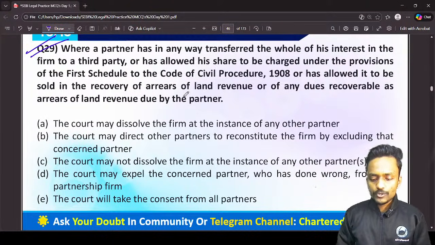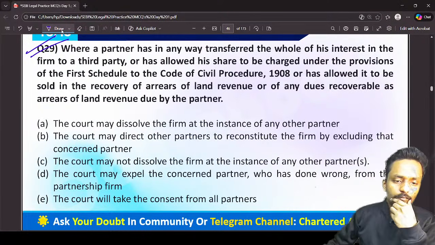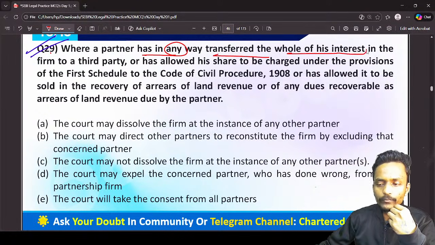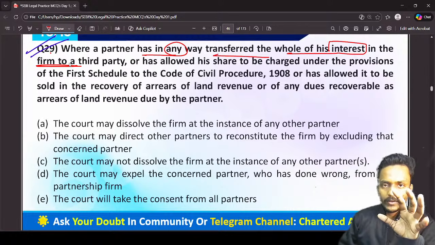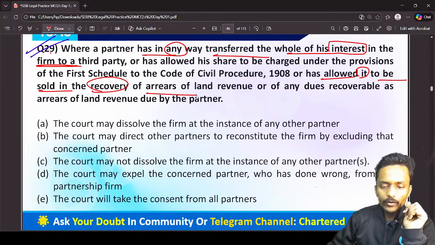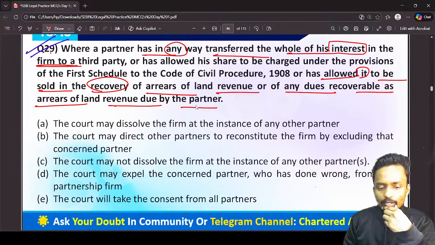Now I am moving forward to question number 29. Kindly read this question and let me know what the correct answer is as well. Guys, this question is saying, when a partner has in any way transferred the whole of his interest in a firm to a third party, we have already covered this type of question, or has allowed his share to be charged under the provision of the First Schedule to the Code of Civil Procedure, or has allowed it to be sold in the recovery of arrears of land revenue or any dues recoverable as arrears of land revenue by the partner. So what exactly is this question talking about?